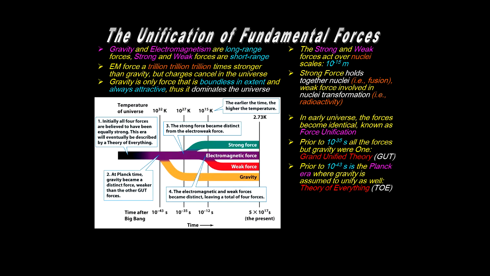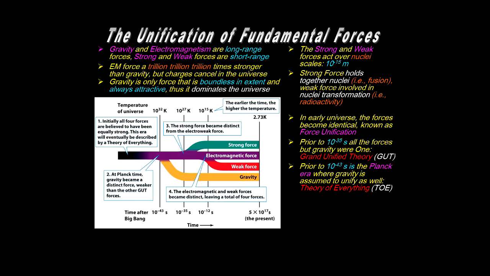And prior to 10 to the minus 43 seconds, we have the theory of everything, the TOE theories, which is also considered the Planck era. It's that point where all the forces, including gravity, are assumed to unify. All the forces in nature that are manifested distinctly now existed as one then.